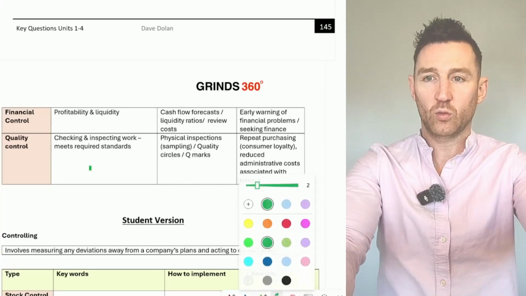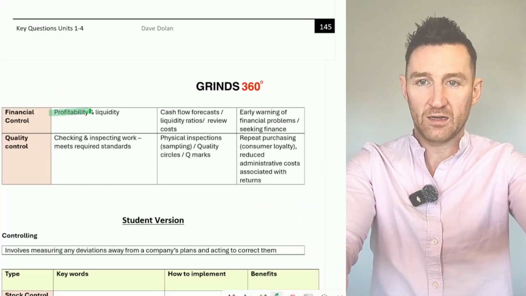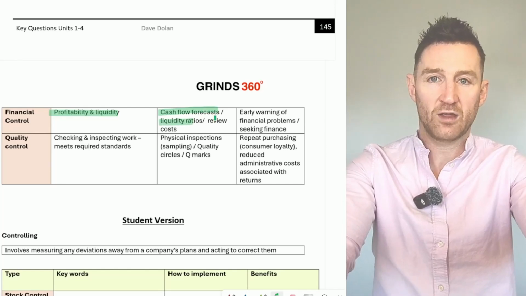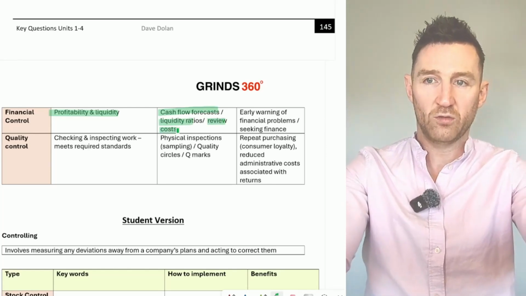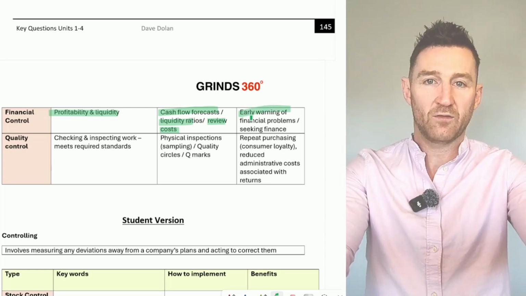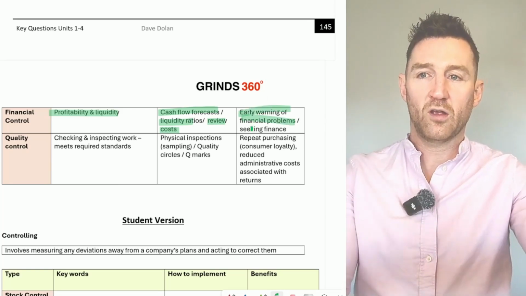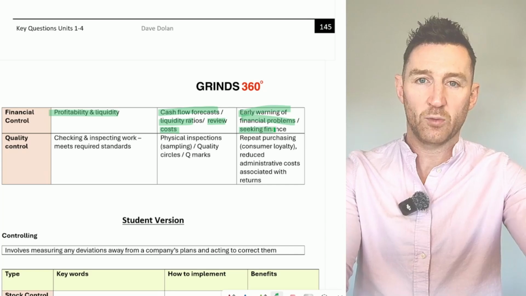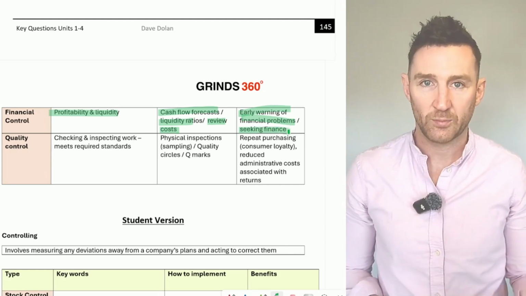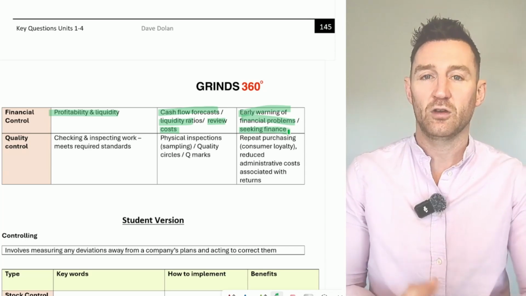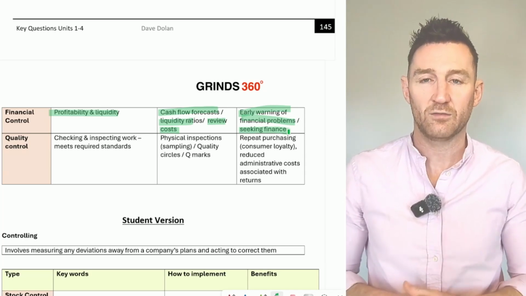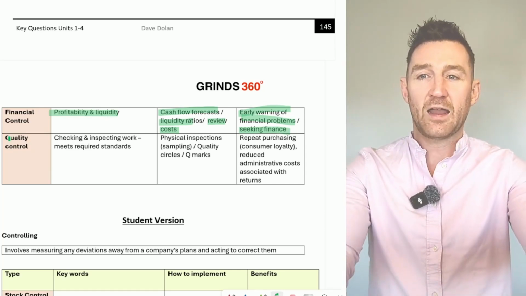So this is concerned with controlling profitability and liquidity. The methods of doing it, well, cash flow forecasts, liquidity ratios, and cost reviews will help to achieve financial control. Benefits, you get an early warning sign of any financial problems, but also a good financial control system will help when the business is seeking finance. So if you're going to investors to raise capital, or you're going to the bank to get a loan, they will look for a cash flow forecast maybe to see that you've got good financial control. And then the last thing is quality control.